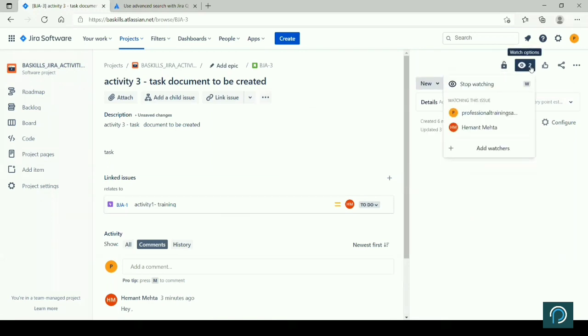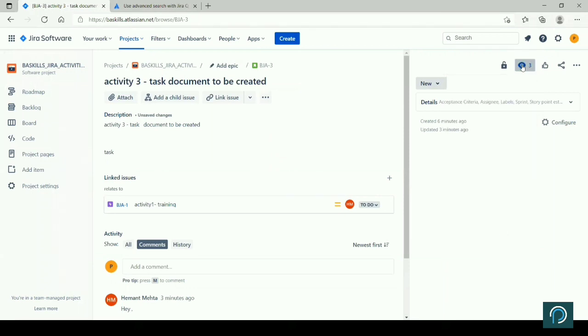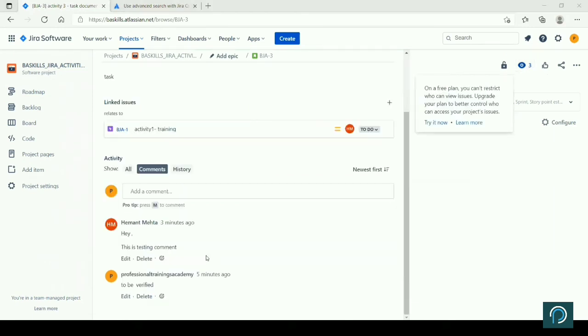Do you see the watch option? There are 2 people already watching this particular item. You can add a watcher from here. Any change that is happening, you all get on your email. Okay, you have added a comment, so that will appear.